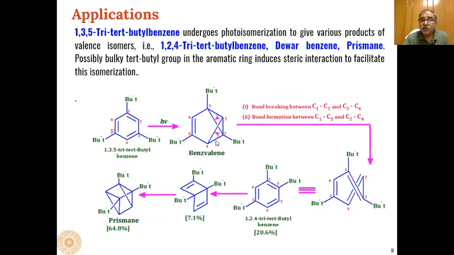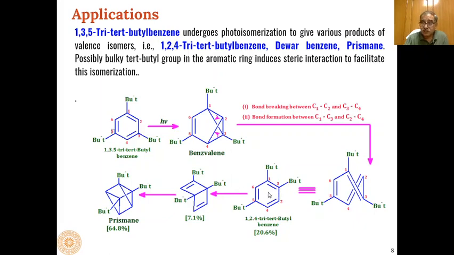The 3 and 4 bond will break, and this will give its electron to 2 and 4, forming a carbon-carbon double bond. So you can see a carbon-carbon double bond is formed at 1 and 3 and at 2 and 4, and you open this like this, you keep it upwards, and this type of product will be formed. So 1,2,4-tri-tert-butylbenzene will be formed from this type of intermediate involving benzvalene.